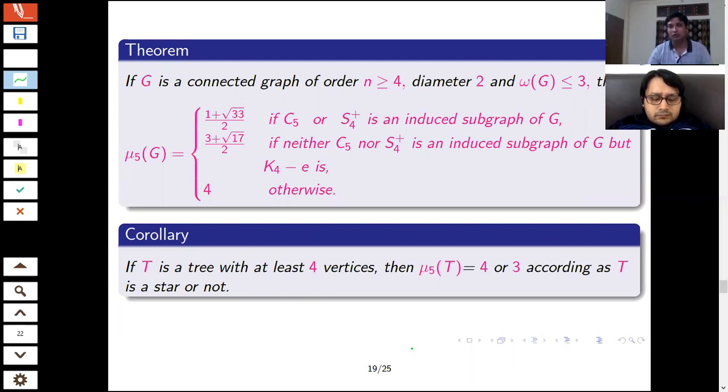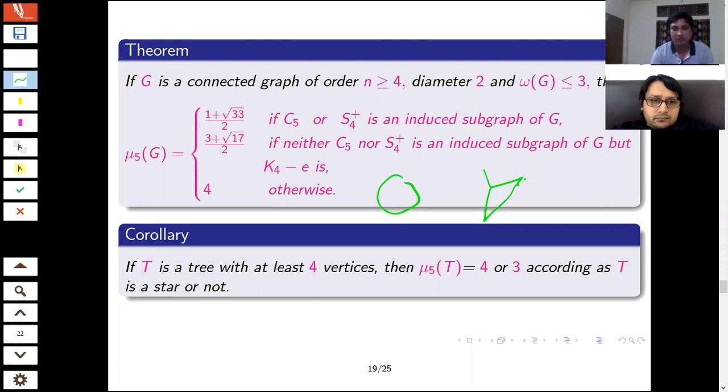For the first one, you see that C5, the cycle with 5 vertices, if that is an induced subgraph of the main graph, or S4 plus. S4 plus means I have the star graph S4, and if I add another edge here, so this is the S4 plus graph, or you can see it as a triangle with another vertex connected to one vertex of the triangle. If C5, the cycle with 5 vertices, or S4 plus is an induced subgraph of the main graph, then the fifth smallest one is equal to (1 plus root 33) by 2.